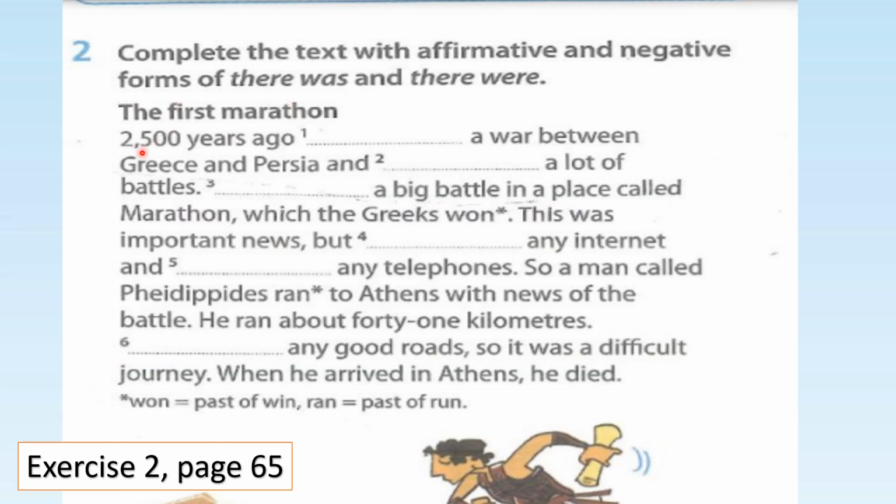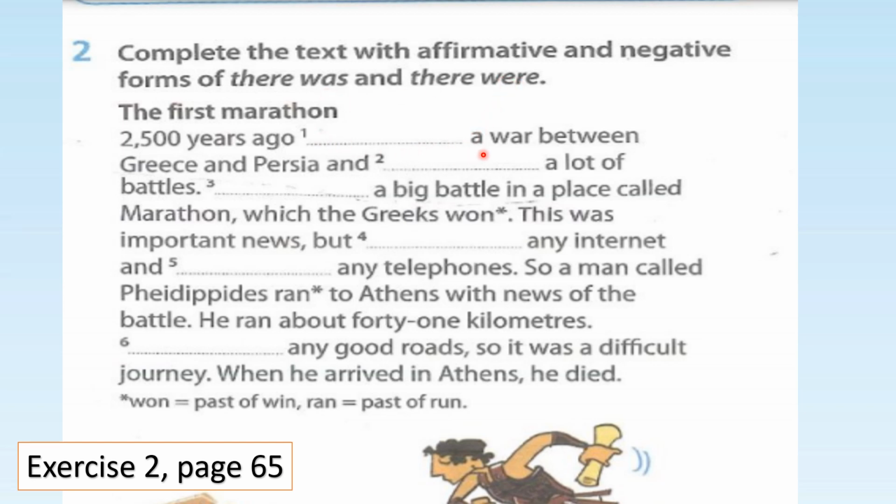The first marathon, 2,500 years ago. Ago means already in the past. When it's in the past, all the verbs must be in past tense. Example, you have won. Won is the past of win. You have ran. Ran is the past of run. Was is the past of is. Were is the past of are.